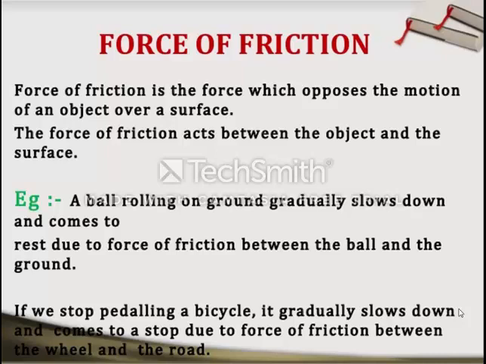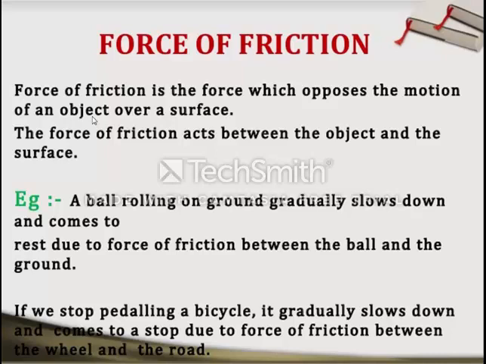So when we are talking about the force of friction, it is a force which opposes the motion of an object over a surface. It always opposes the motion, and the force of friction acts between that surface and the object.